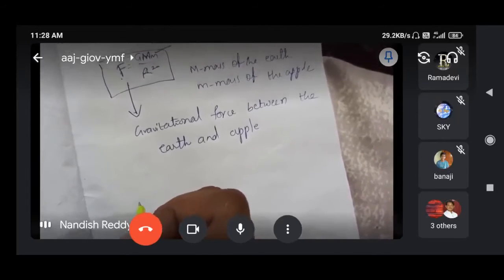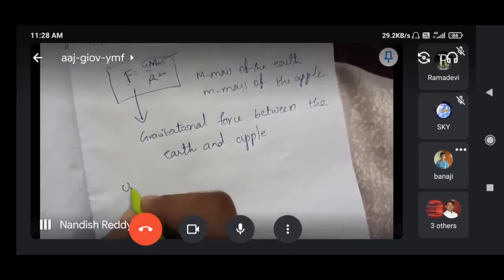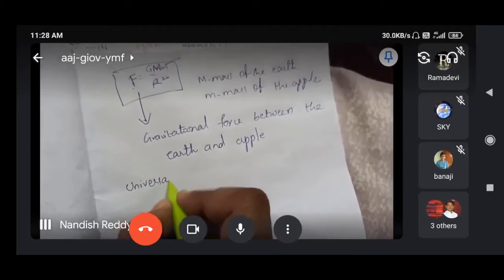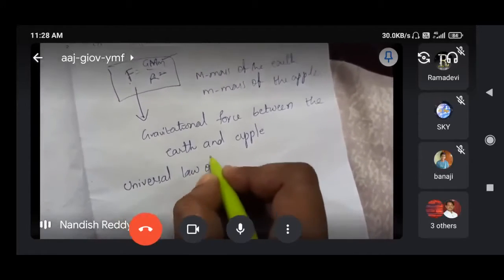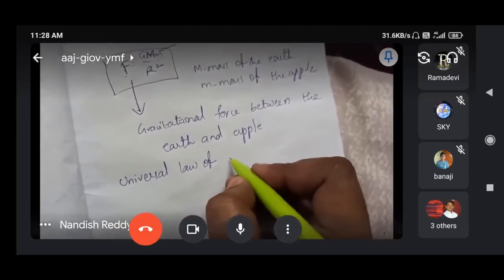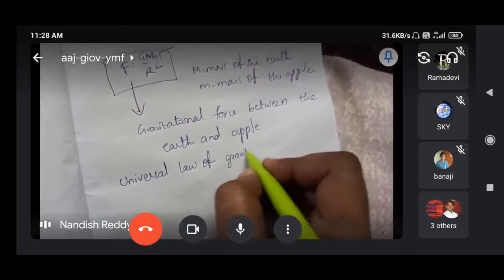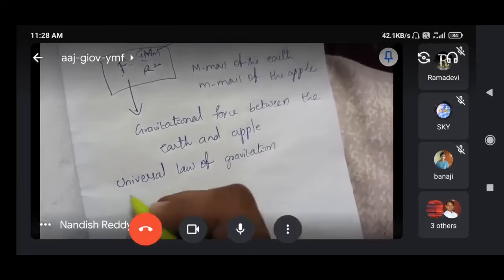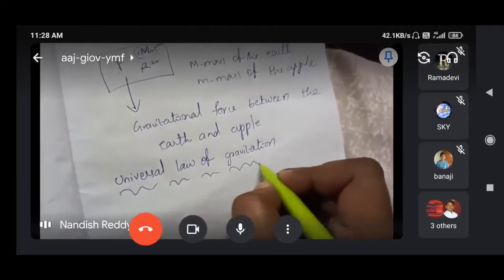Okay? So that is the universal law of gravitation. Arun Kumar, you are not getting it? Okay. Is it understandable to you?